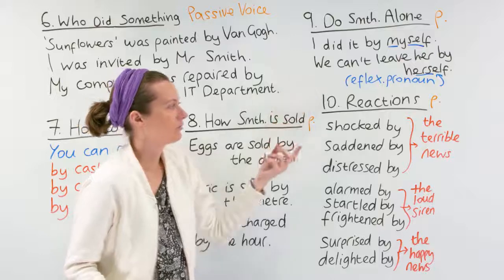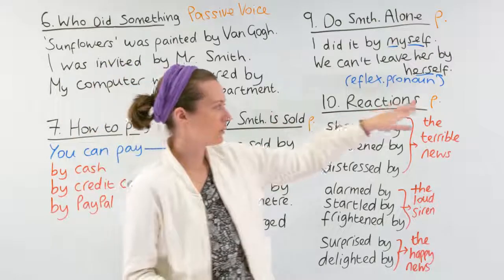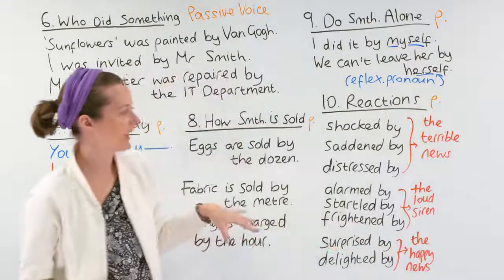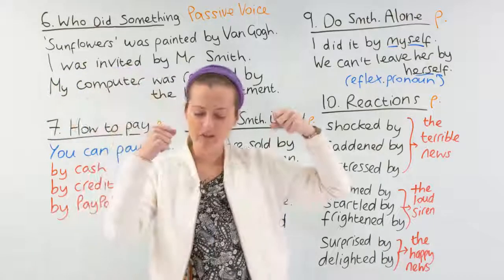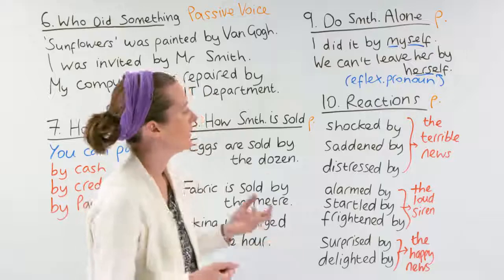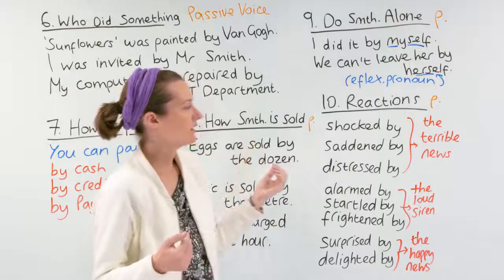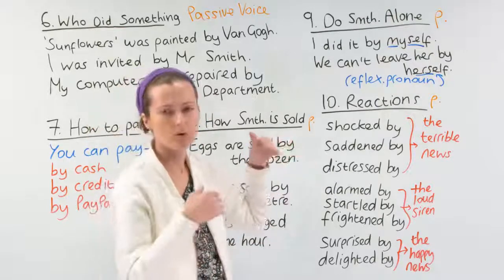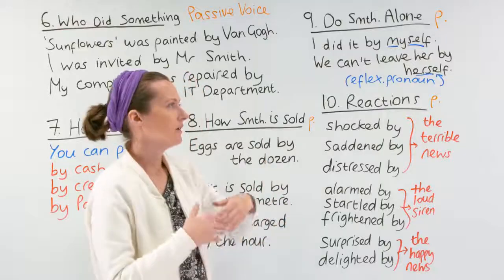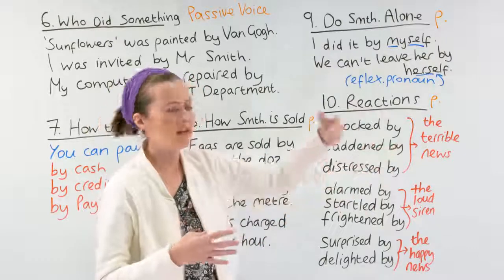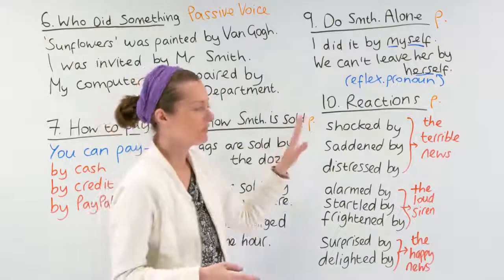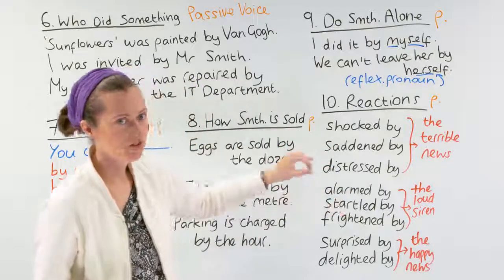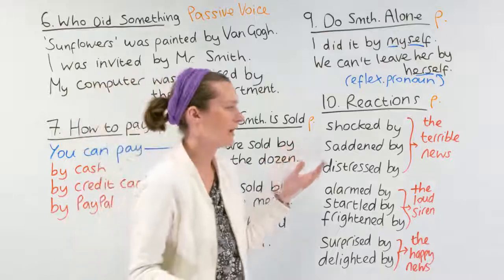Number 10, reactions. These are also prepositions here. When we want to talk about something terrible that's happened, that's been in the news, we might say we were shocked by the terrorist incident that happened. We were all shocked by it. For a similar situation, we could say we were saddened by